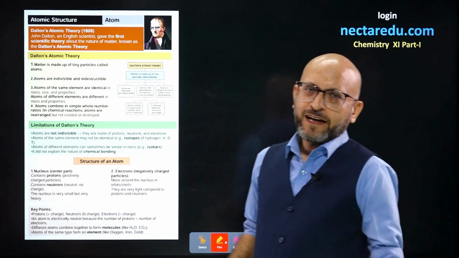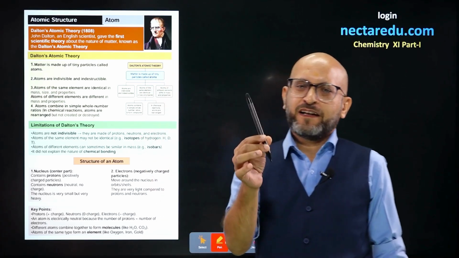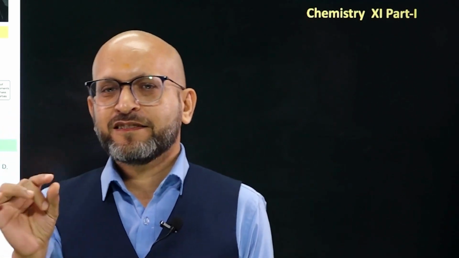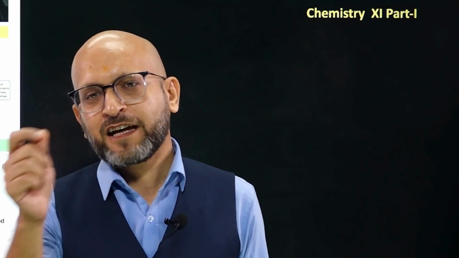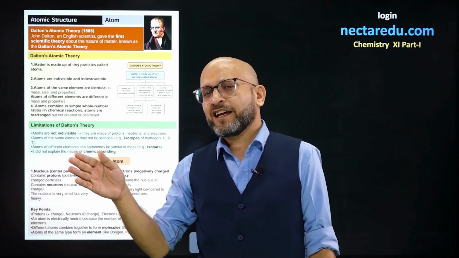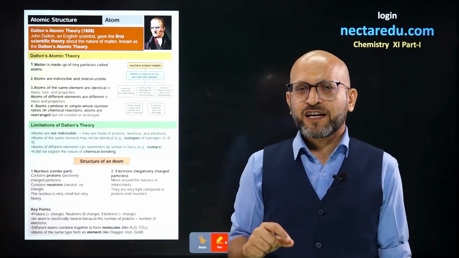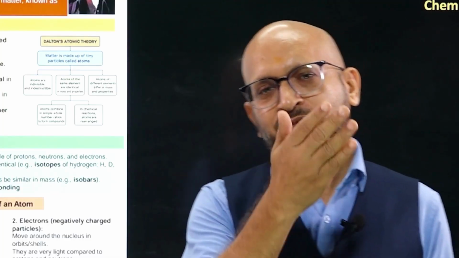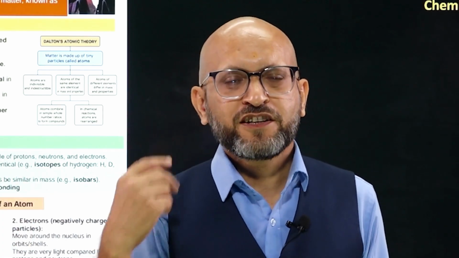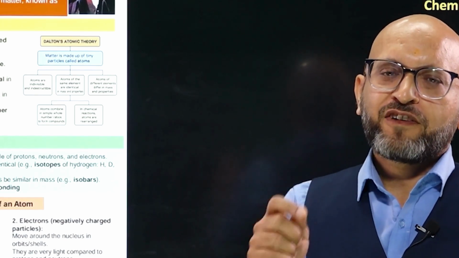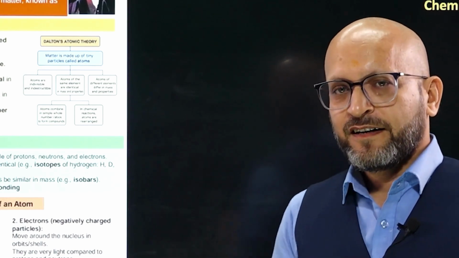So, firstly, he told that any material, let's say this pen, is made up of matter and it has small tiny particles, and those particles are called atoms. And then, secondly, he told that each element has a special type of atom, and all the atoms in an element, let's say oxygen, all elemental oxygen atoms are same. Hydrogen element will have all atoms same. So that was the explanation he gave in Dalton's atomic theory. And thirdly, he told that they can never be divided into smaller things.